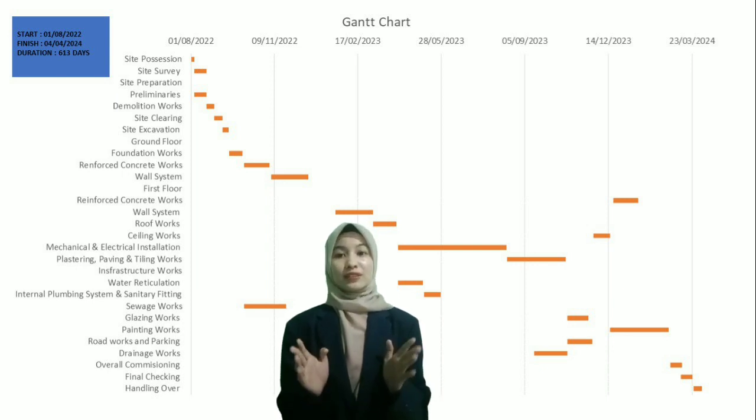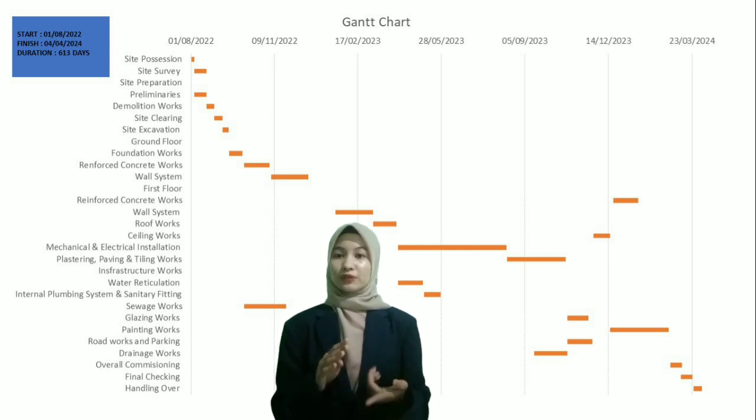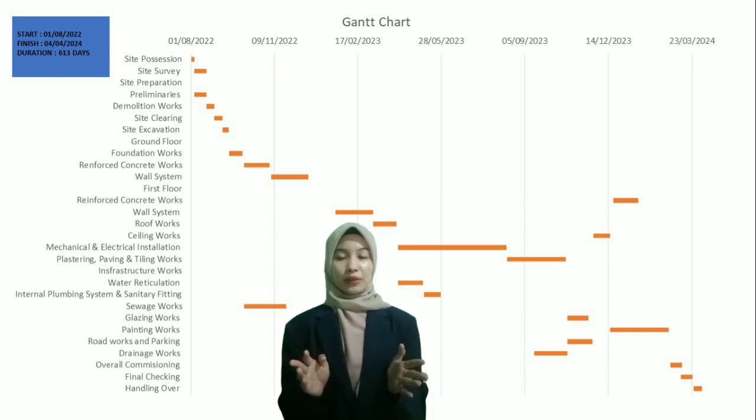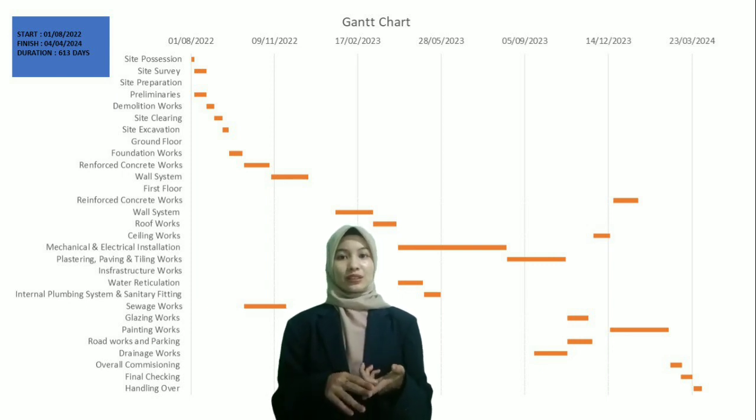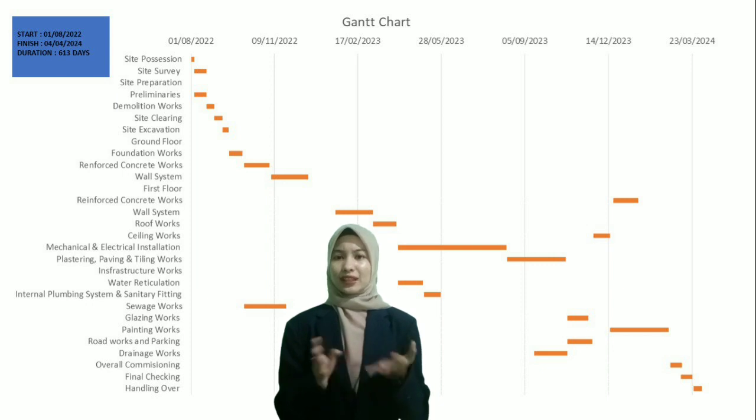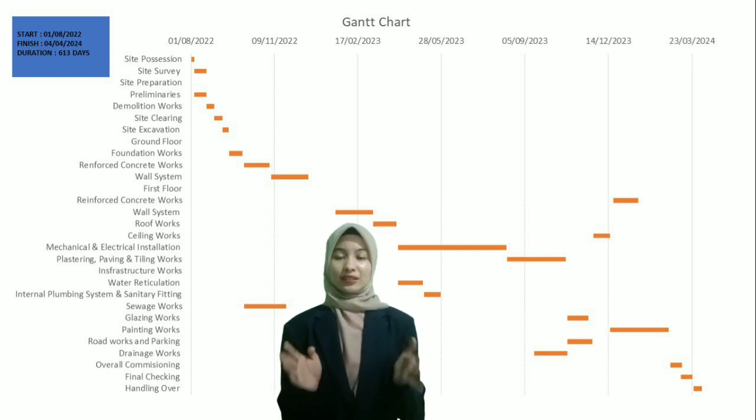Next, we follow with activities on the ground floor that include foundation, reinforced concrete and wall system. All of this started on 16 September 2022 until 19 December 2023. After that, we continue with the first floor, which has concrete, wall system, roof and ceiling. The next activity is mechanical and electrical installation, and the next day plastering, paving and tiling works will start.